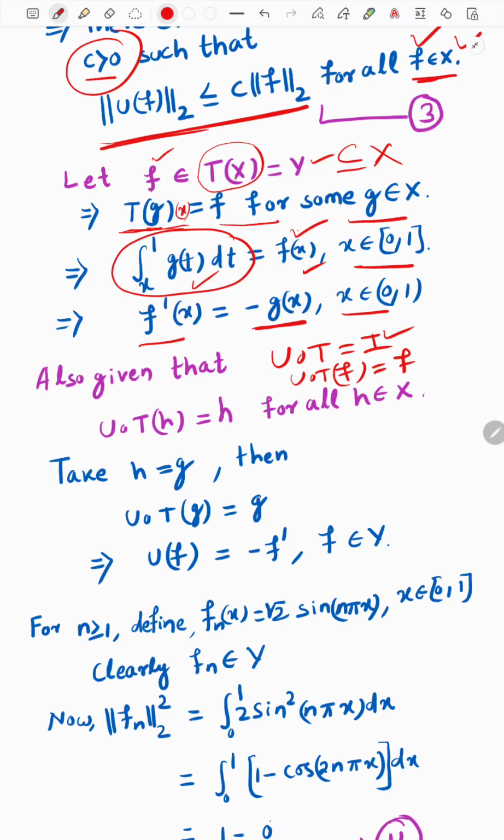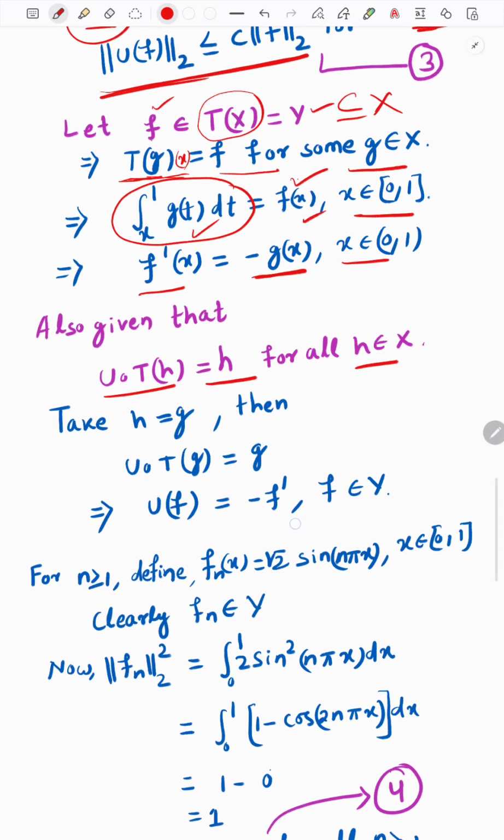Okay, so in particular if you take the function h, U composition T h is equal to the identity map I h, which is equal to h, for all h belongs to X. This is given in our question. Okay, it means there exists a U which satisfies this property.